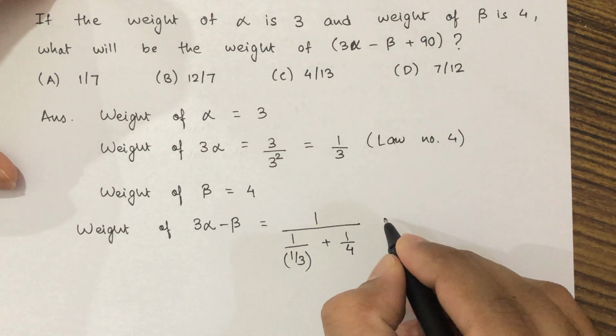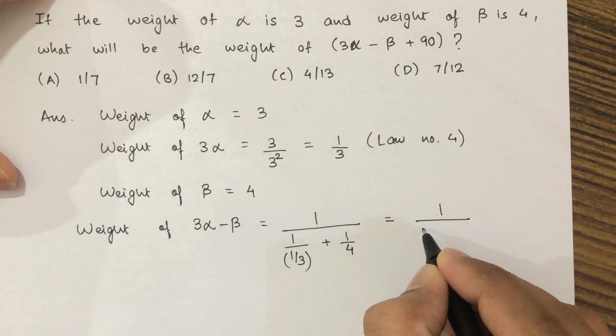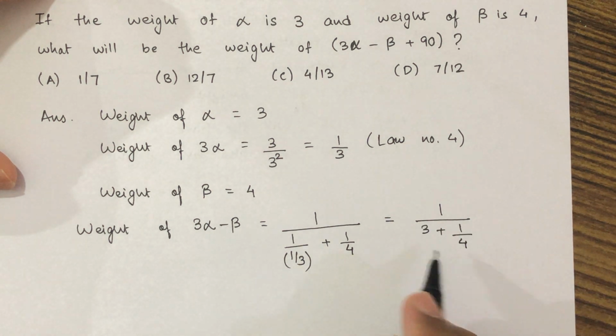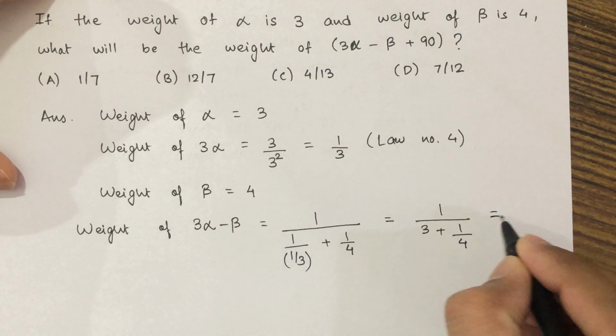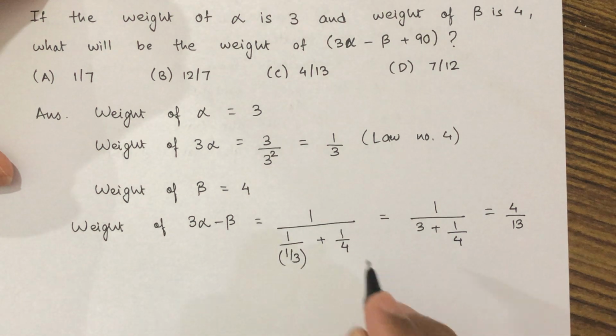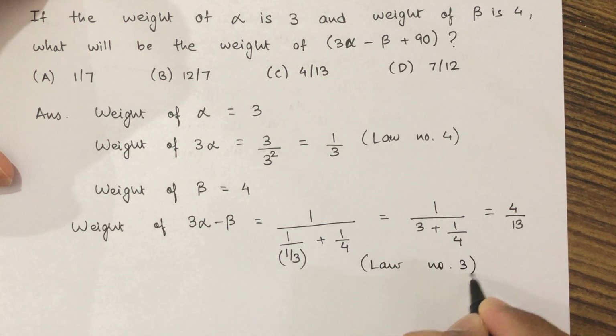So this value can be obtained as 1 upon 3 plus 1 by 4, and on solving this we will get 4 by 13. So here we applied law number 3.